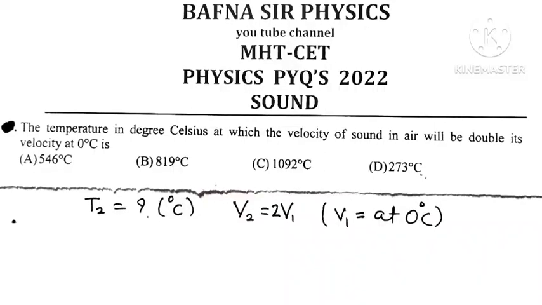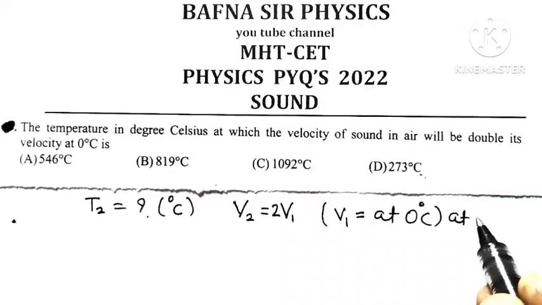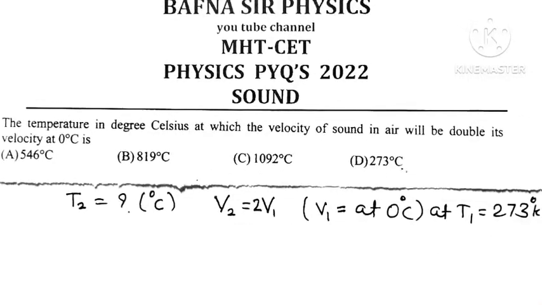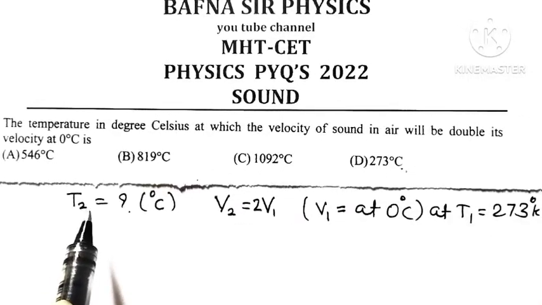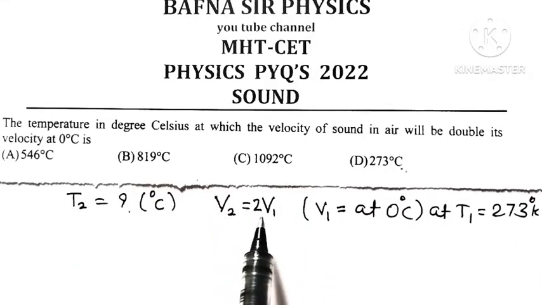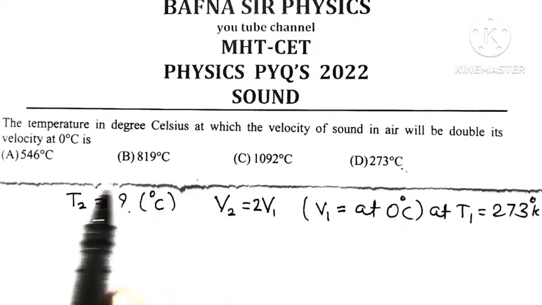At 0 degree Celsius means at normal temperature pressure condition, T1 must be equal to 273 degree Kelvin. 0 degree Celsius means 273 degree Kelvin. So we want to find out at what temperature speed of sound or velocity of sound will be double its value at NTP. Double its value at 0 degree Celsius means double its value at NTP.